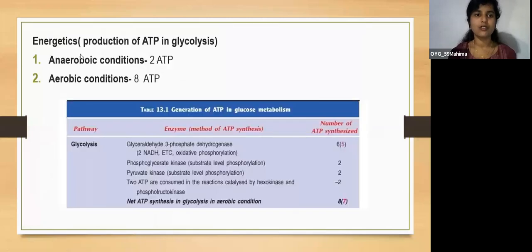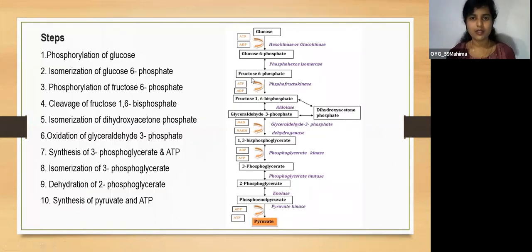So energetics, that is production of ATP in glycolysis. Under anaerobic glycolysis only 2 ATP will be formed, and in aerobic conditions 8 ATP. So we'll see how. Here first we'll see how many ATPs are formed.